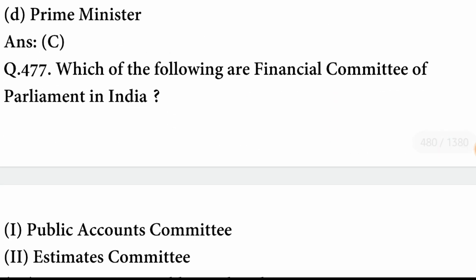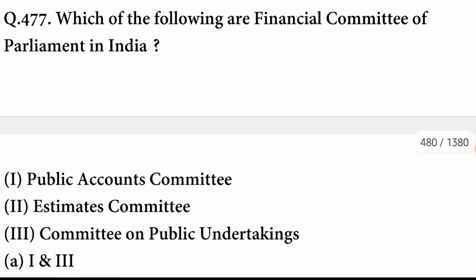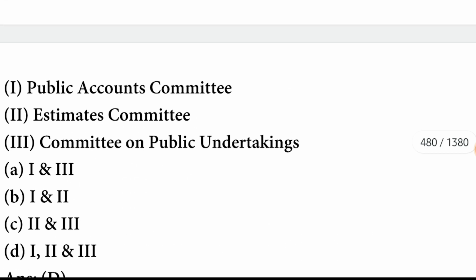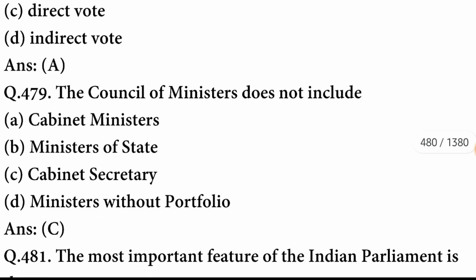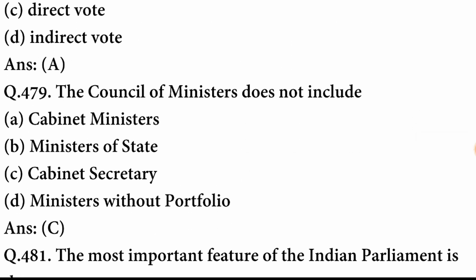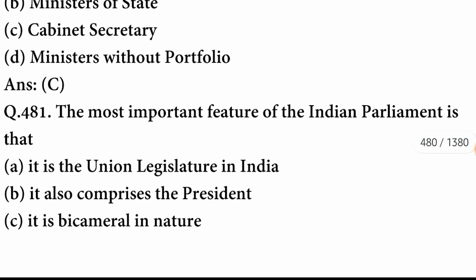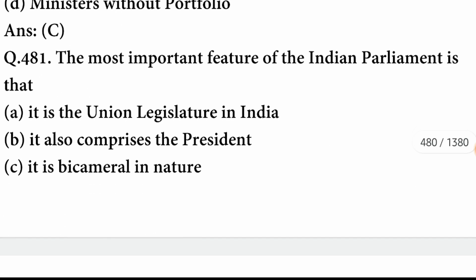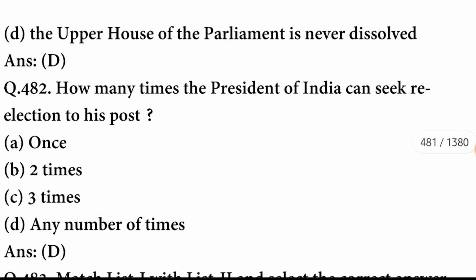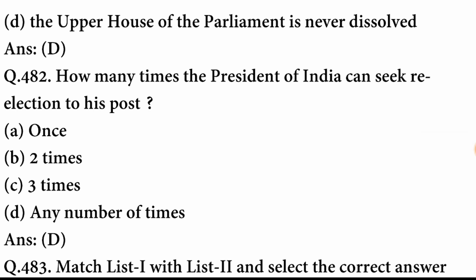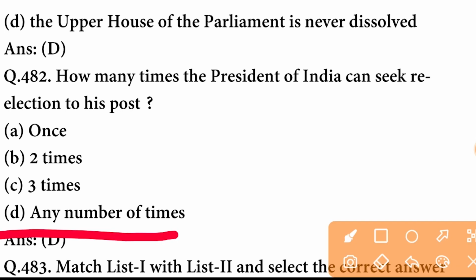Which of the following are Financial Committees of Parliament in India? These are Public Accounts Committee, Estimates Committee and Committee on Public Undertakings. D option is correct. The Speaker's vote in the Lok Sabha is called a casting vote. A option is correct. The Council of Ministers does not include Cabinet Secretary. The most important feature of the Indian Parliament is that the upper house of Parliament is never dissolved. The option is correct. How many times can the President of India seek re-election to his post? It can be any number of times.